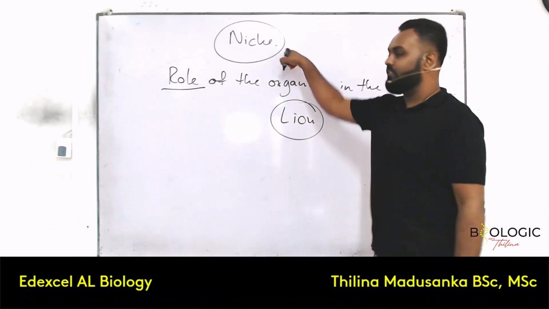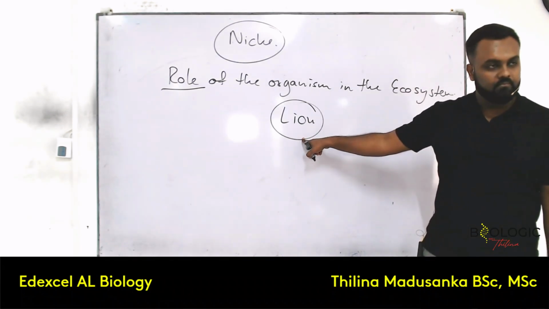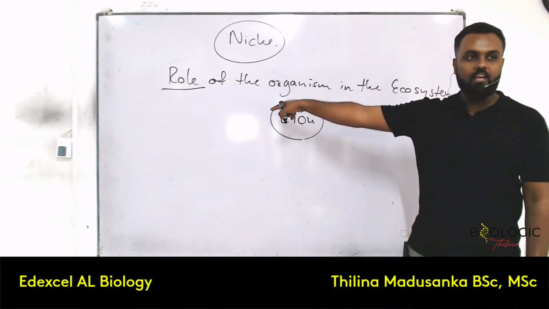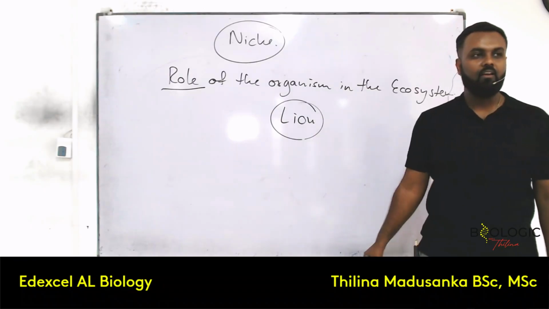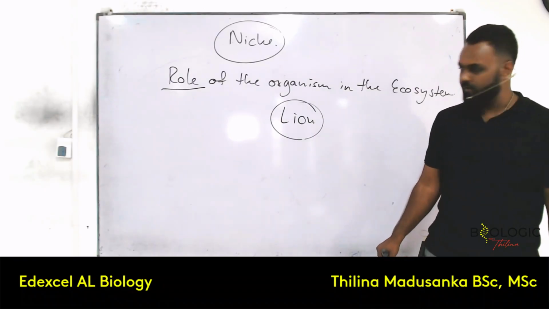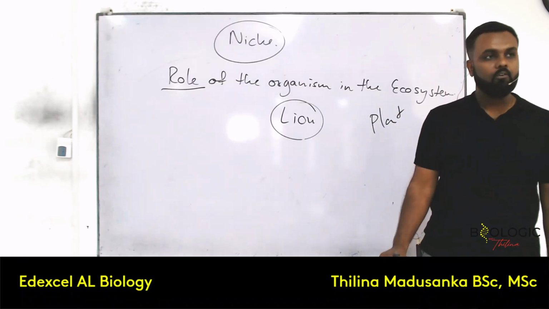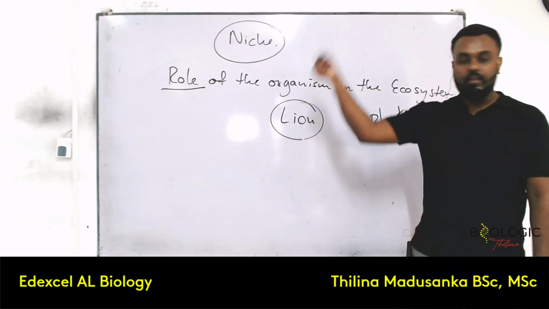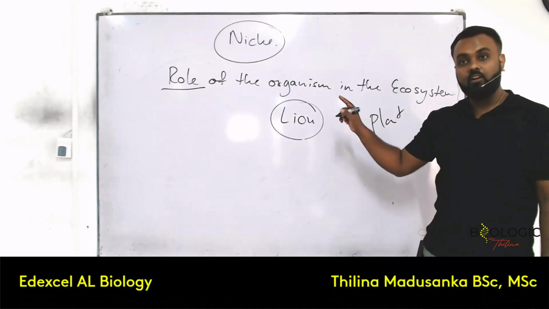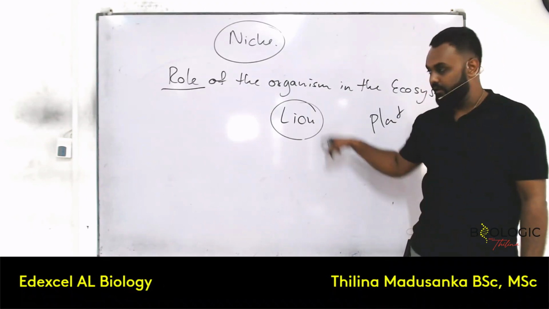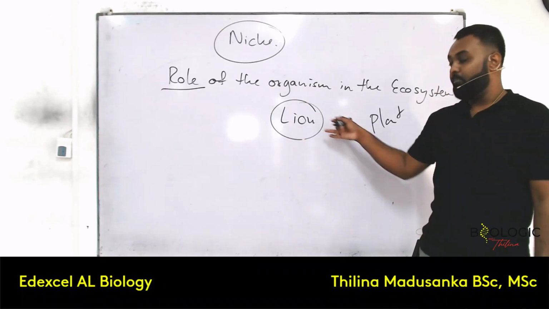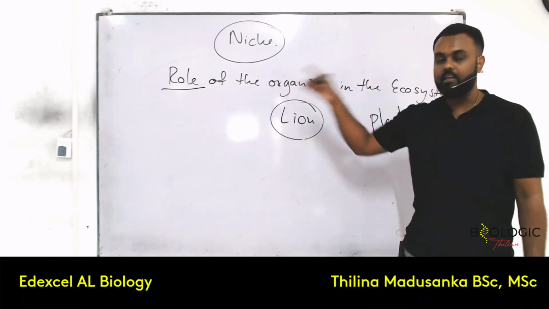What is the niche of the lion? Predator. His job is to eat as much as he can of the other animals. That's his job, right? Then plants, their job is to become producers. Herbivores eat the producers, so that's their role. Decomposers decompose the dead bodies. Bacteria make others sick.